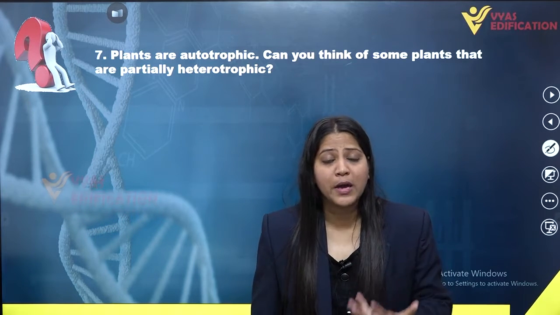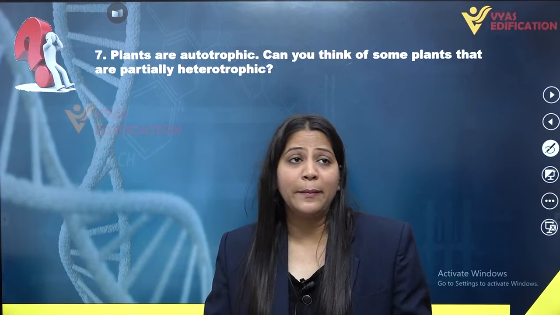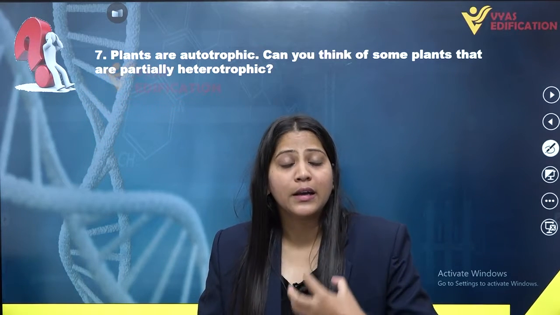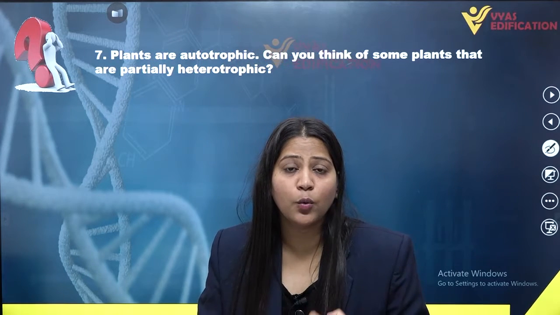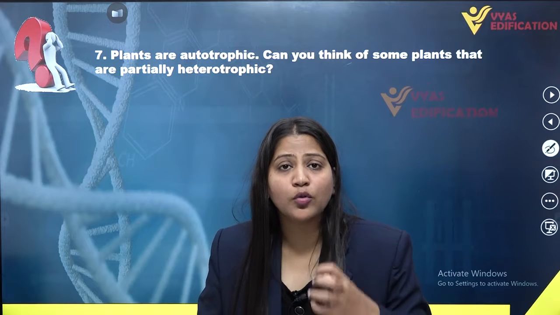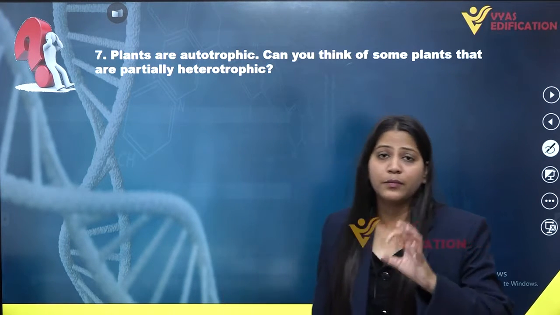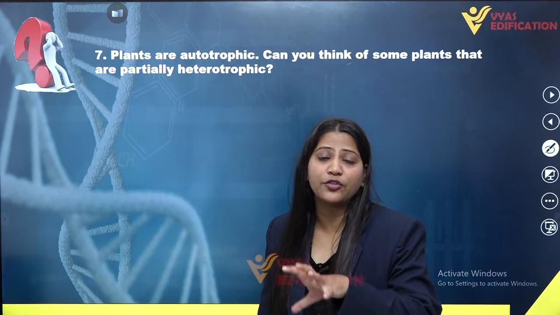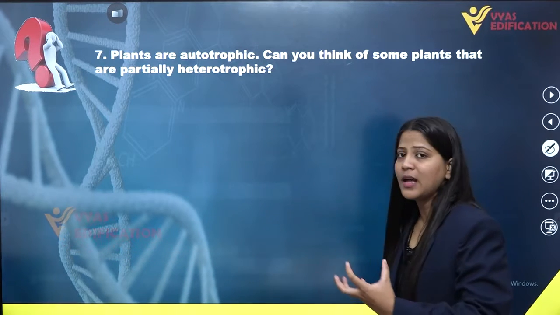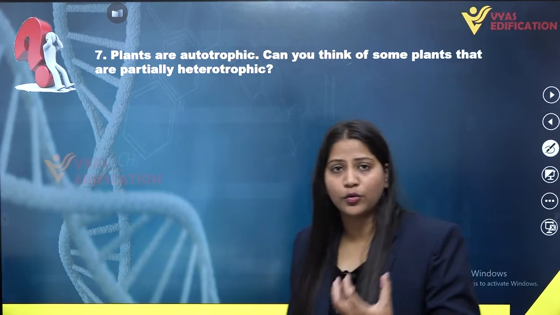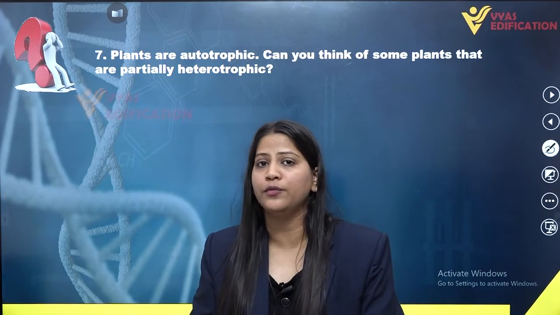They have various means of capturing insects so as to supplement their diet with the required nutrients obtained from insects, thereby promoting their growth. So some insectivorous plants are autotrophic in nature, but they can switch to a heterotrophic mode of nutrition.